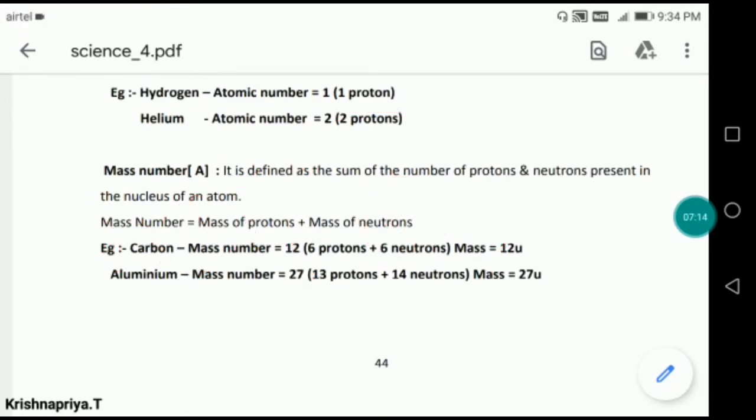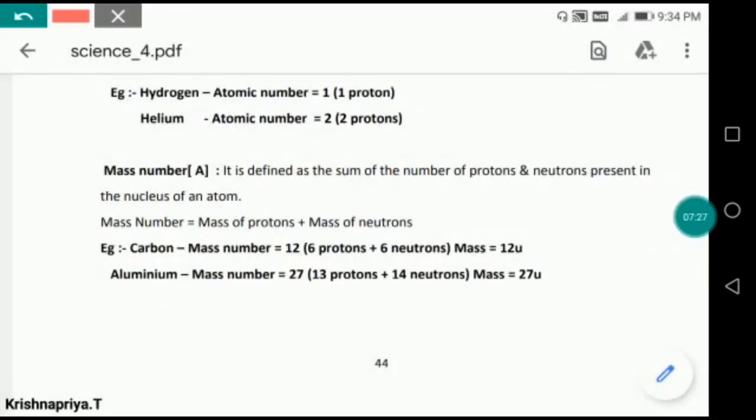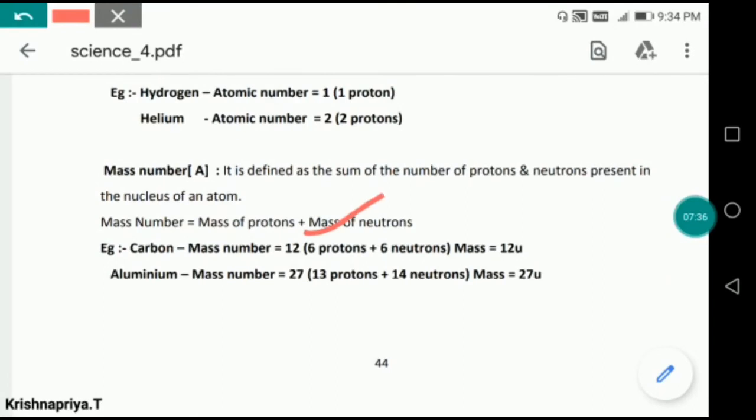So here we can calculate the mass number as the number of protons plus the number of neutrons. Suppose I want to calculate the mass of carbon. In carbon, the mass number is 12. What does it represent? Here 6 protons are there and 6 neutrons are there. So when we add 6 protons plus 6 neutrons, we get 12 u, which represents the mass number.